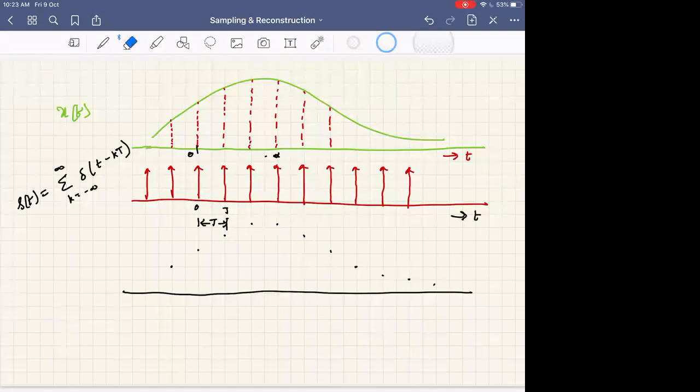So how do I now mathematically write it? I will sketch it further, but how do I mathematically write this first? The sampled version of x of t: the sampled signal means that through the impulse train we are collecting the information of x of t at regular intervals. How should I write the sampled signal? Can one of you tell? x of t into summation of delta of t minus nT. Just multiply these two.